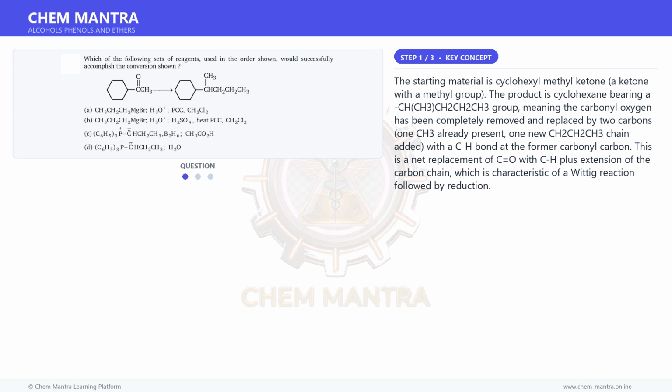The product is cyclohexane bearing a CH(CH3)CH2CH3 group, meaning the carbonyl oxygen has been completely removed and replaced by two carbons, one CH3 already present, one new CH2CH3 chain added, with a CH bond at the former carbonyl carbon. This is a net replacement of C=O with CH plus extension of the carbon chain, which is characteristic of a Wittig reaction followed by reduction.